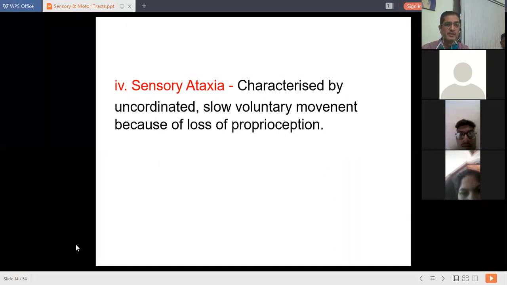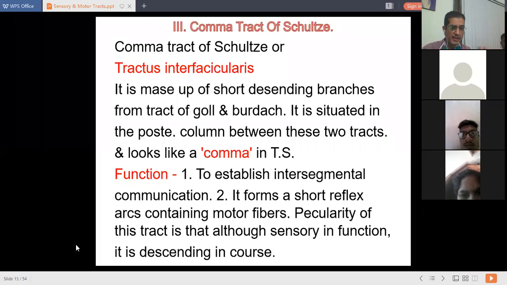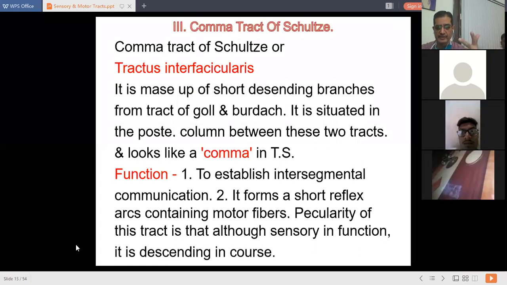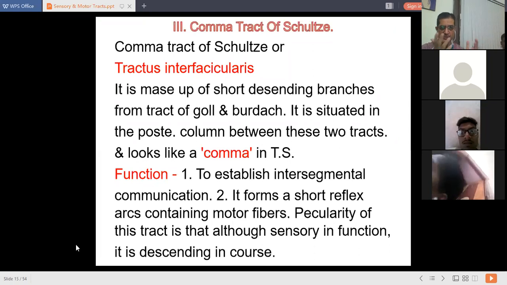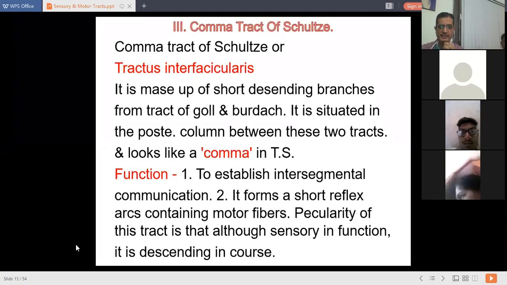What is the impact? Next is a small track. That is the third track. We have already discussed the tracts of Goll and Burdach, two tracts. Now this is the third track from the posterior column, the comma tract of Schultz. It is also called the tractus interfascicularis. It is made up of very short descending branches. These are branches of the tract of Goll and Burdach itself. It is situated in the posterior column and it looks like a comma. That's why the name comma tract of Schultz is given.